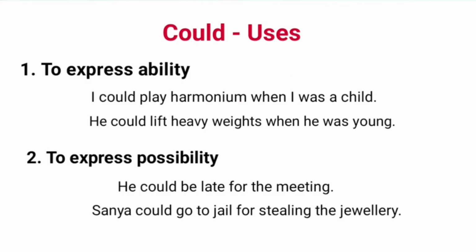Different expressions are communicated by could. First, could is used to express ability. Examples are, I could play harmonium when I was a child. He could lift heavy weights when he was young. In these sentences, ability in the past is conveyed. Past is indicated by the words when I was a child and when he was young.